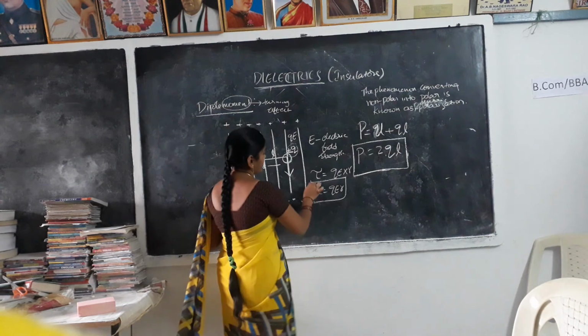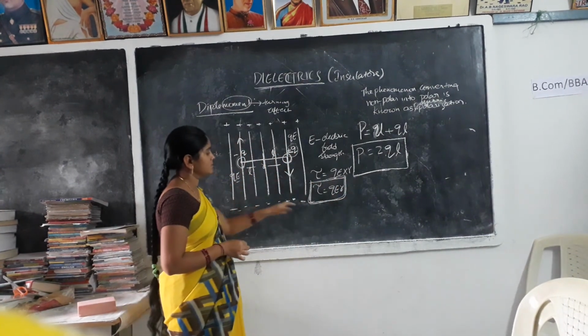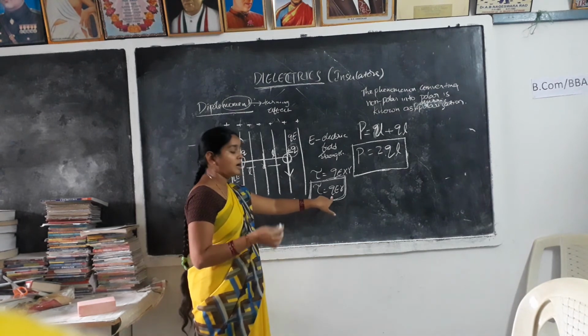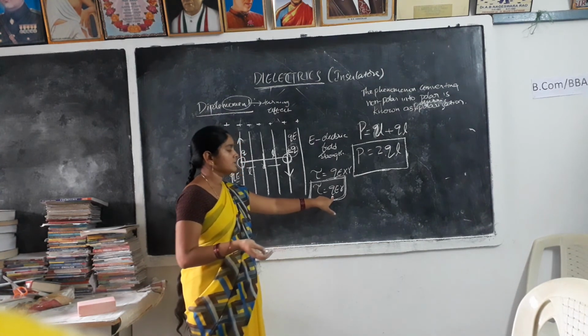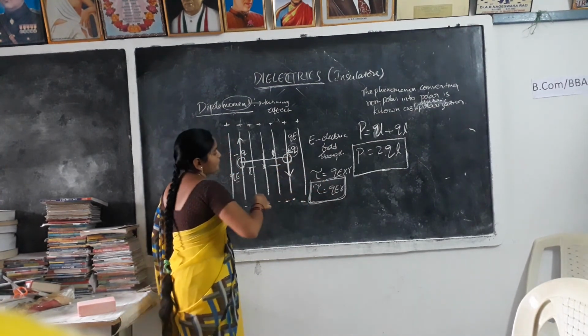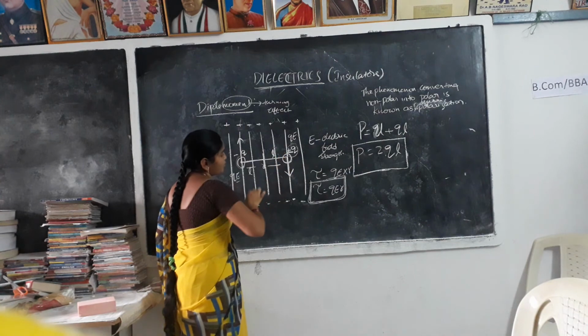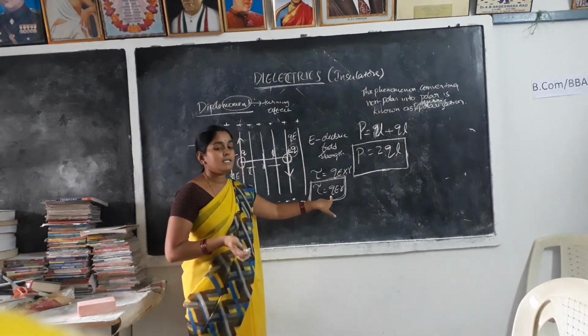Torque is the force acting on the charge into the distance between them. This torque depends upon how we take the charge. That means if the charge is larger, then stopping the turning moment takes much time. If we take a smaller charge, we can easily stop it.